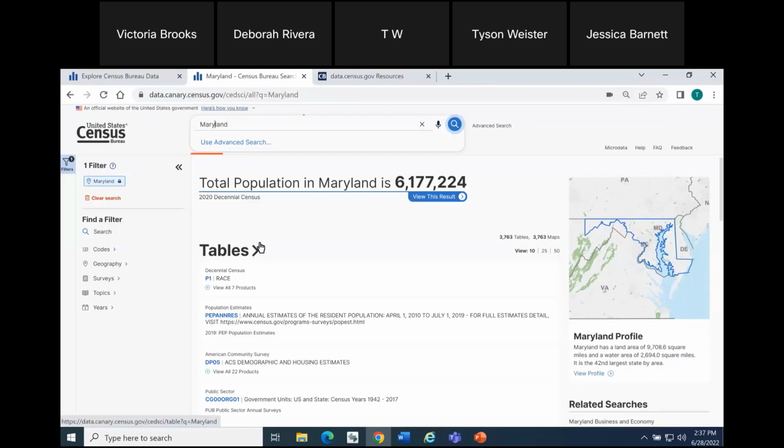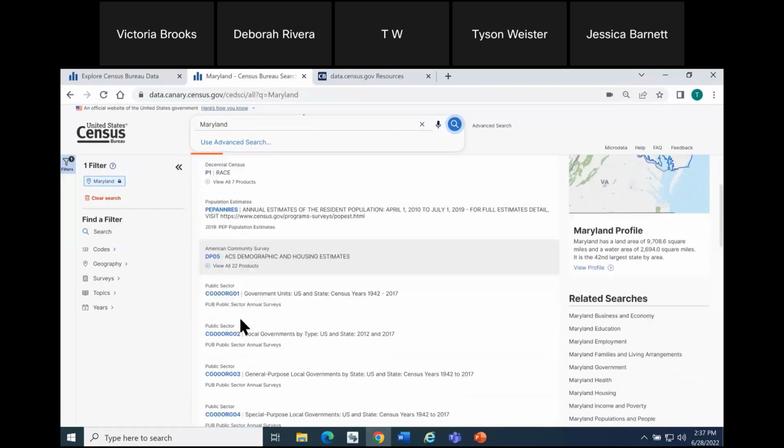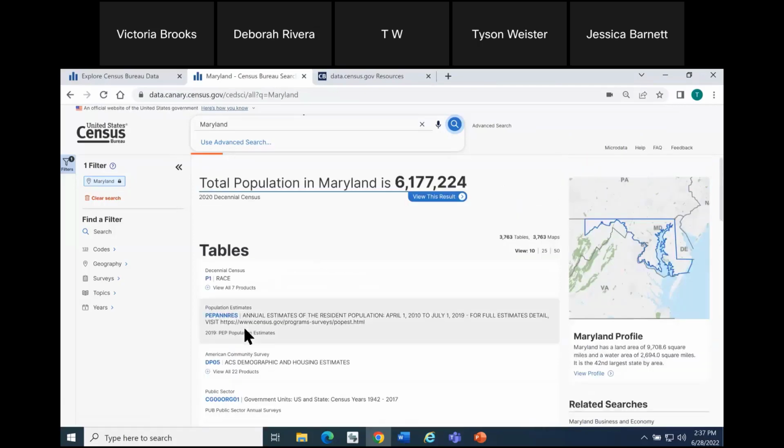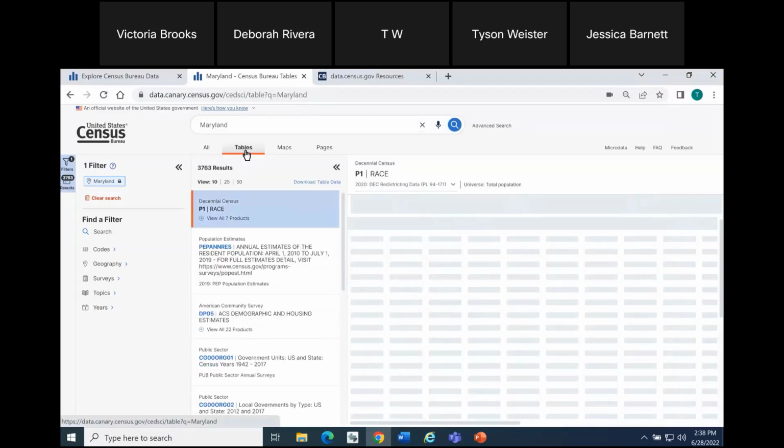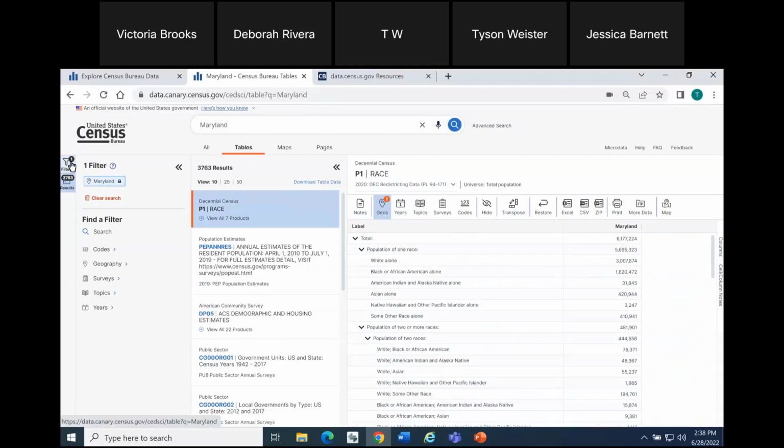On this page, just want to point out there's some look and feel updates that have been applied as well. You'll notice different text, font, colors, and different placement of some items here. All of the results that you're getting are the same, just some look and feel improvements to help you get to where you want and need and call out the most important parts of the page and draw your attention there more easily. This includes the featured result at the top that says total population in Maryland. And then I'm going to go ahead and click the tables tab at the top as well and show you some additional updates.